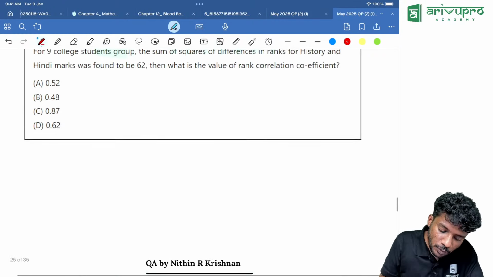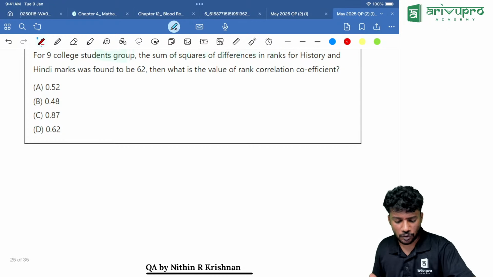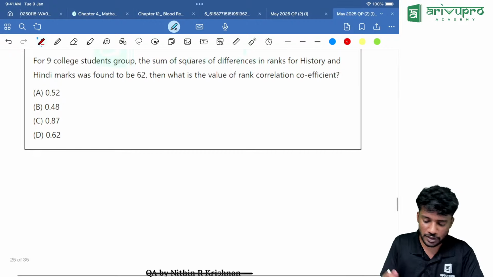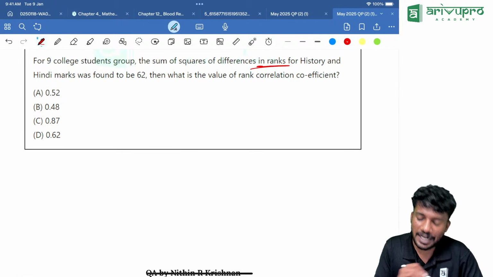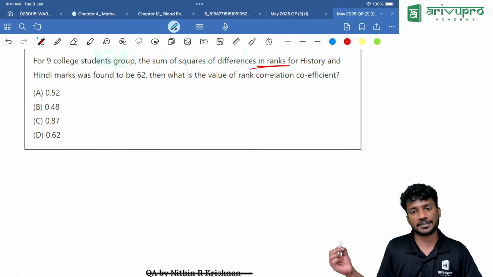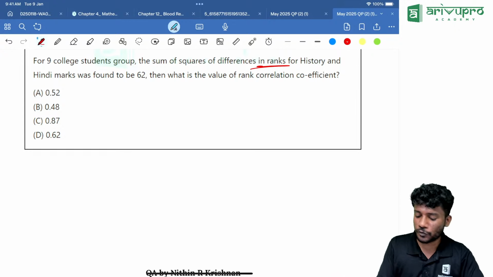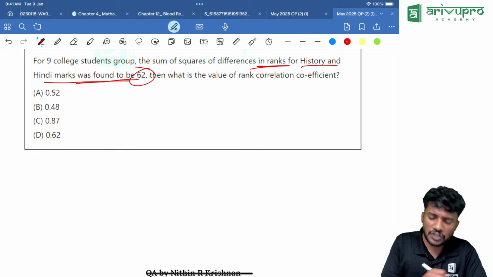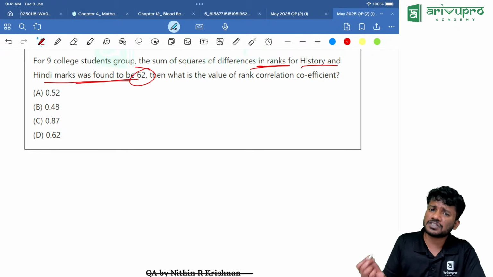Yes. Next question. For 9 college students, the sum of the squares of the difference in rank, a direct question, a rank correlation coefficient based question. Is there any tie? Nothing is there. Tie is not here. So direct formula you can use. For history and Hindi, marks are found to be 62. That means they have given us sigma d square.